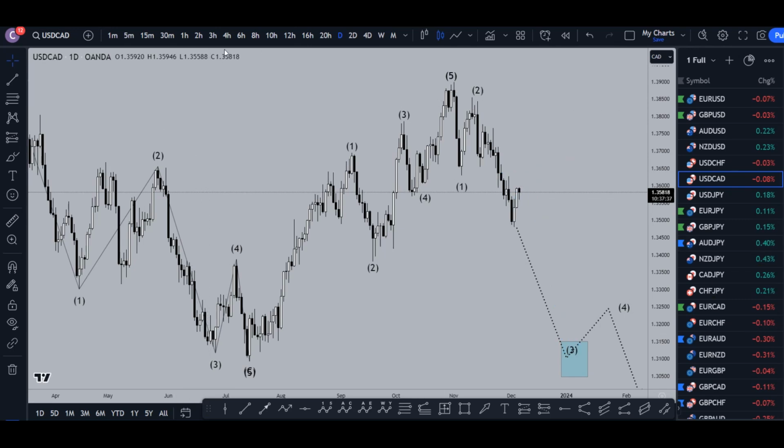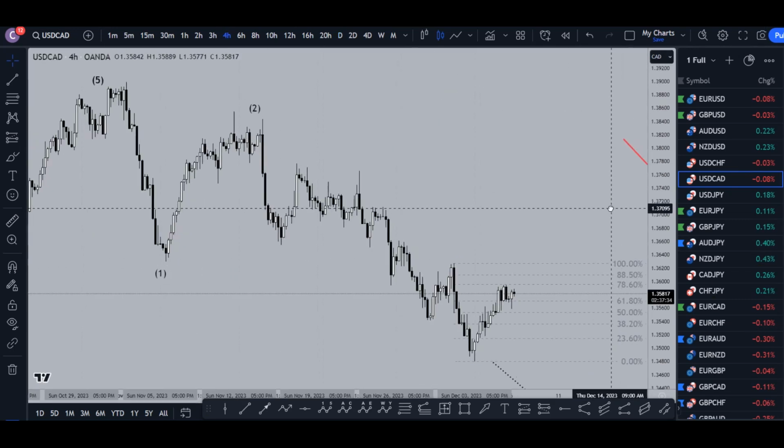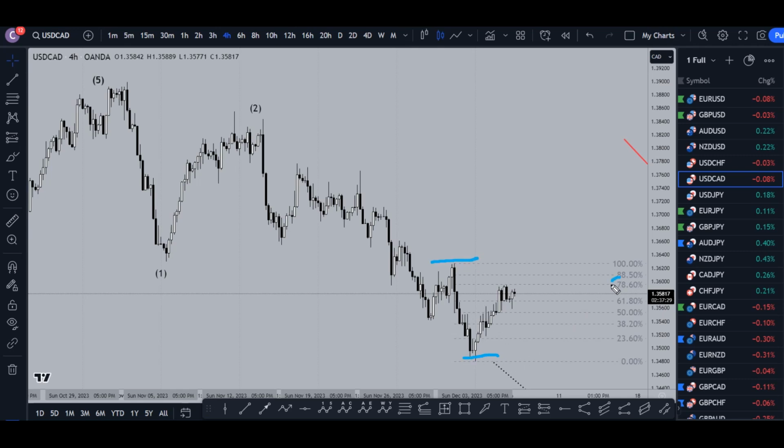So let's take it right down to the 4 hour time frame. 4 hour time frame is where I got my Fibonacci retracement on this last push down. And now we are sitting at the 78% and we do have news coming out in a few hours. So if we do get another bounce, a break of structure to the downside, then I would definitely take that as a selling opportunity for the continuation of the downtrend.